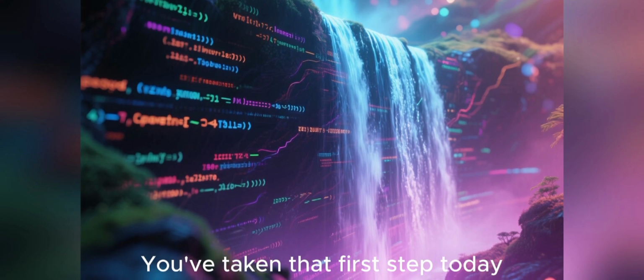You've taken that first step today. Keep that curiosity alive, keep experimenting, and most importantly, have fun with it.